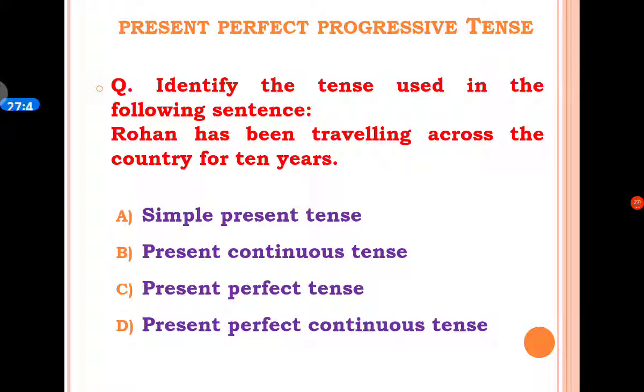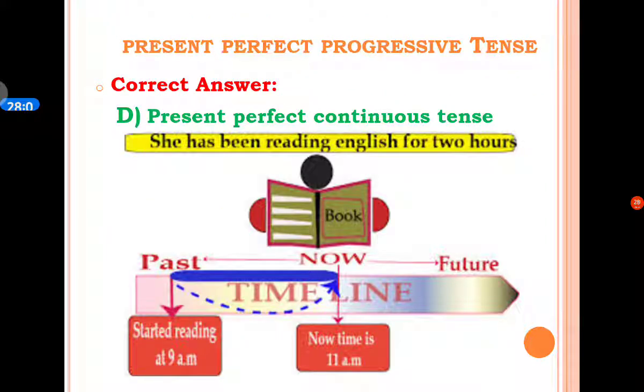Next MCQ is: identify the tense used in the following sentence. Rohan has been traveling across the country for 10 years. A option is simple present tense, B option is present continuous tense, C option is present perfect tense, and D option is present perfect continuous tense. And the correct option is present perfect continuous tense.